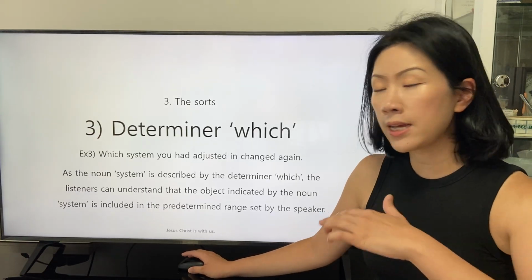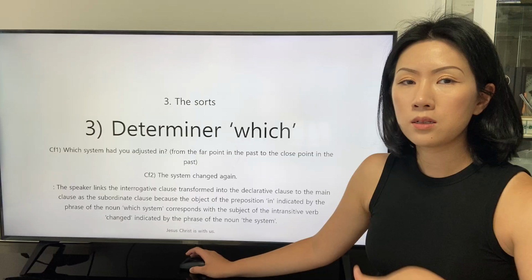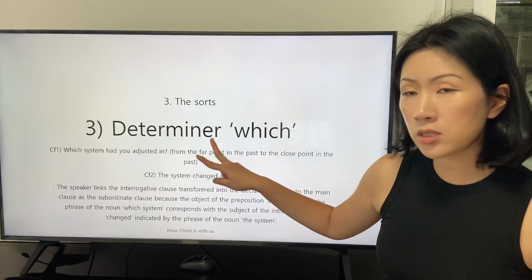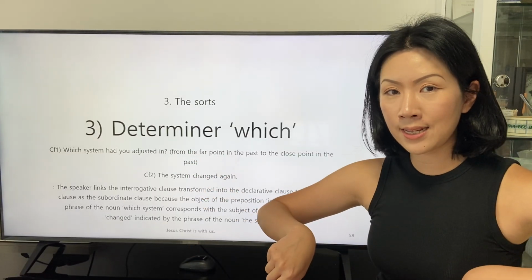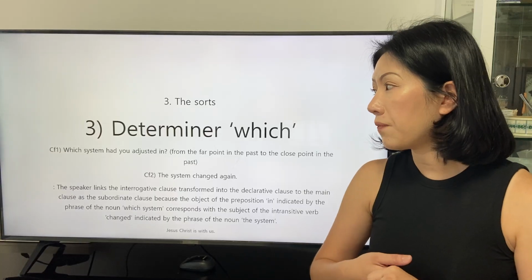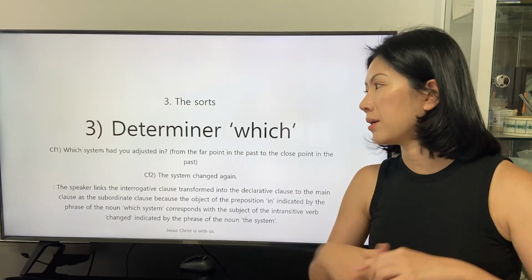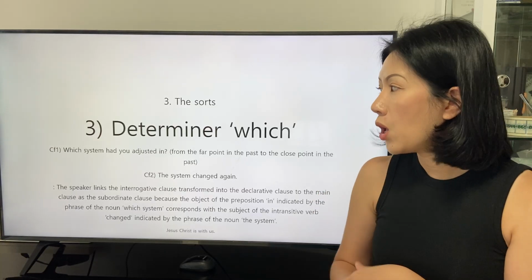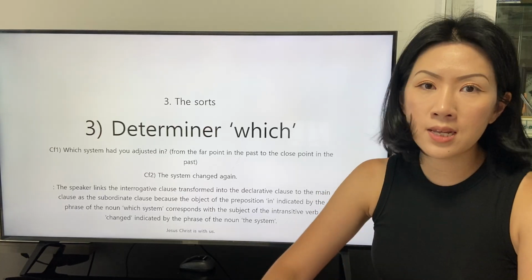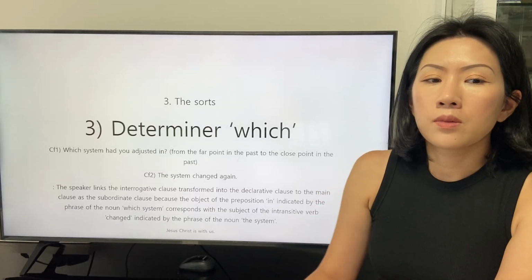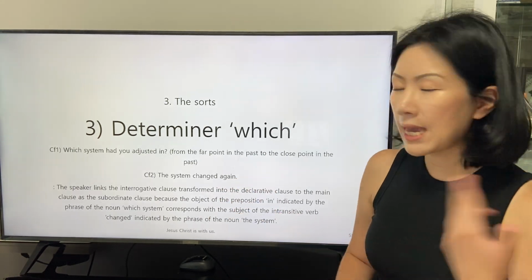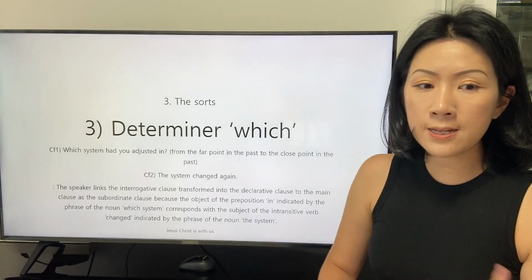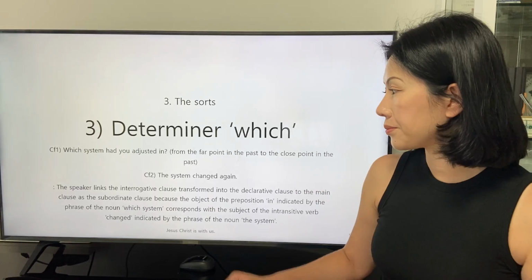We can analyze the sentence by the two clauses before being integrated into the third example. The first one, including the determiner which as the interrogative, is this. Which system had you adjusted in? The second clause that became the main clause is this. The system changed again.